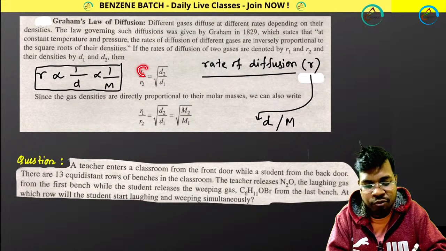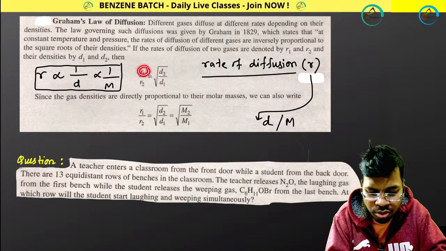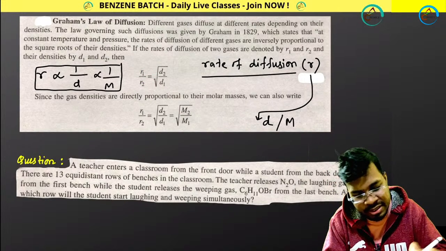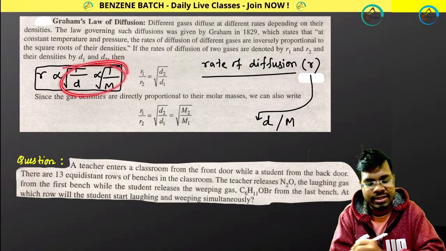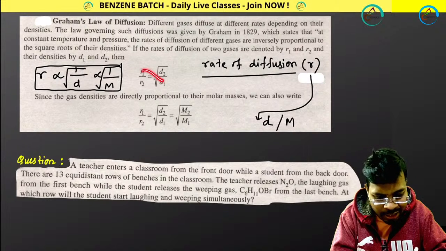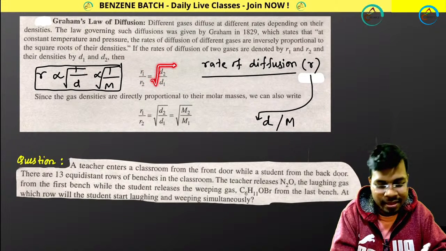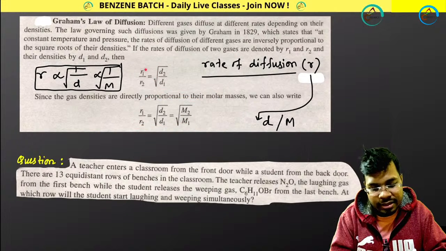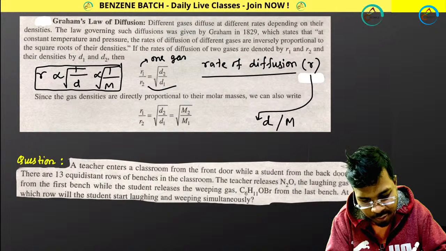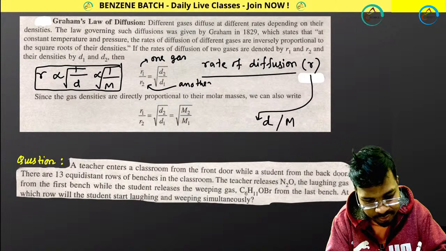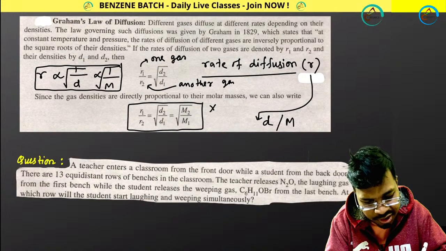Using this formula, we can make this relation like R1 divided by R2. R1 means rate for one gas, R2 means rate for another gas. I am sorry, I forgot this thing. I have to put a root over. The actual relation is this, root over of this. So R1 by R2 will be root of 1 by D1 over 1 by D2. Simple. This is the rate for one gas, this is for another gas. So remember these expressions. This is the final expression.